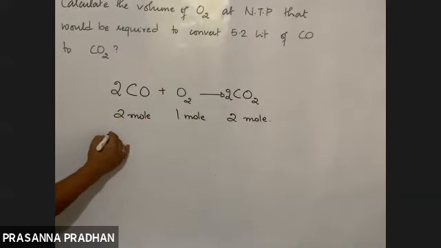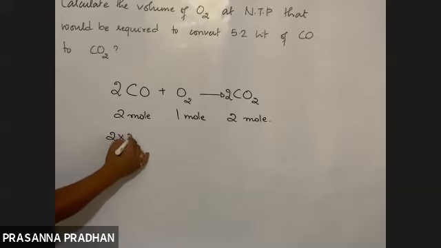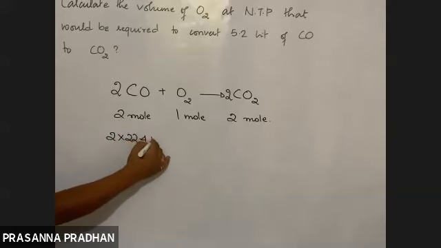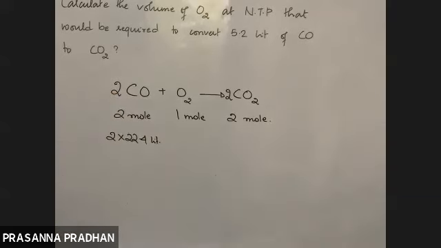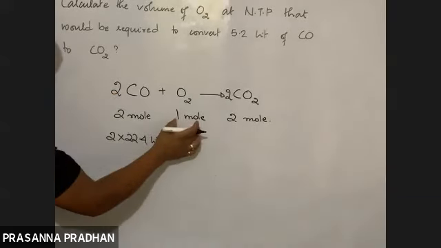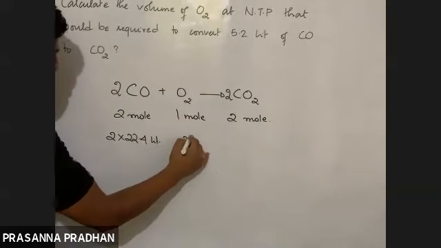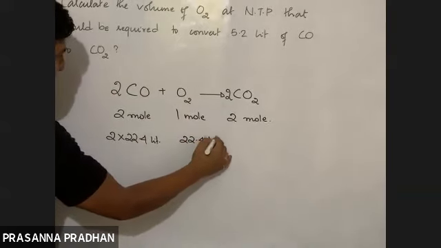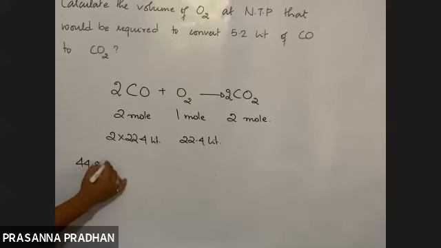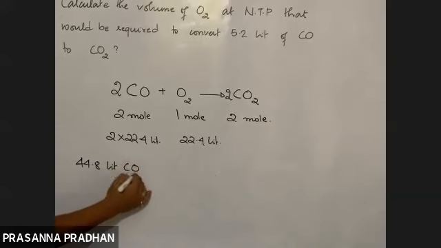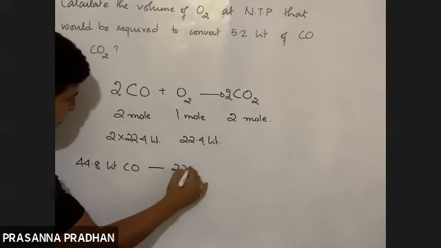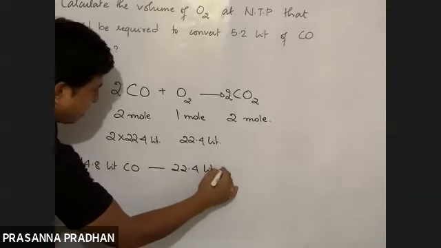At STP 22.4 liter. So 2 mole occupies twice 22.4 liter. It reacts completely with 1 mole of oxygen, which is 22.4 liter. Now I can say 44.8 liter of carbon monoxide requires 22.4 liter of oxygen.